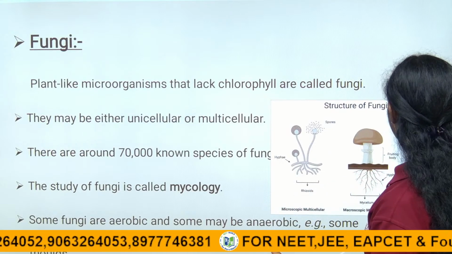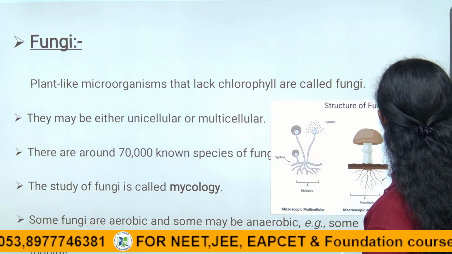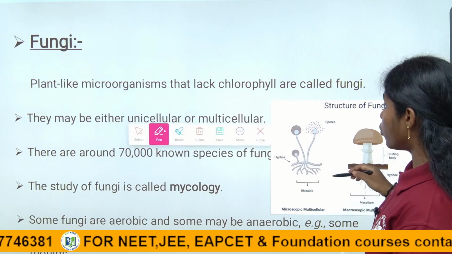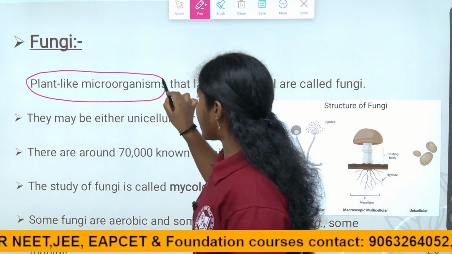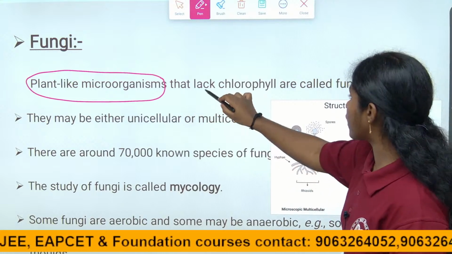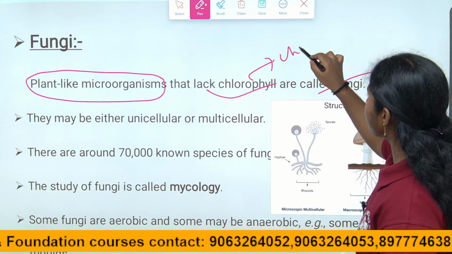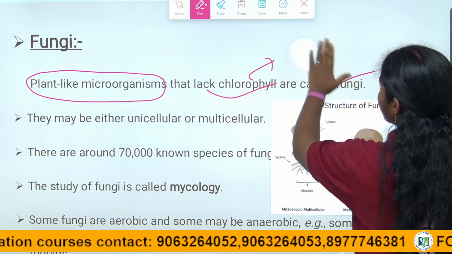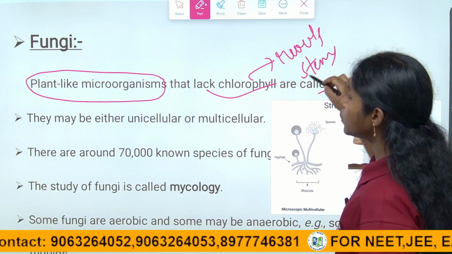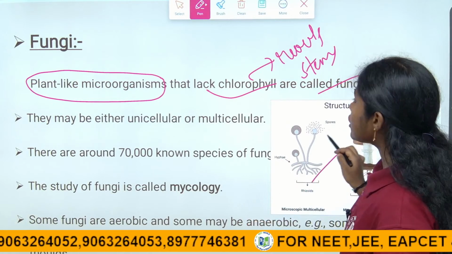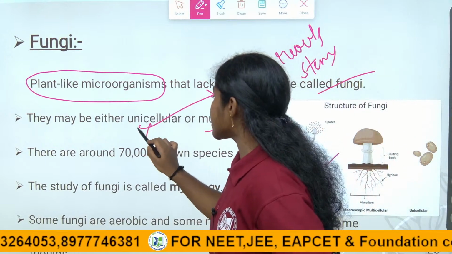So this is what fungi are, children. See here, they are plant-like organisms, but they lack roots, stems and all that. They are plant-like microorganisms that lack chlorophyll. Those are called fungi. They lack chlorophyll, roots, and stems, but they look like plant-like organisms. Right children? They may be either unicellular or multicellular. For unicellular, children, what is the example of unicellular?